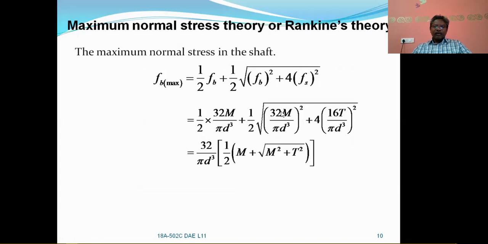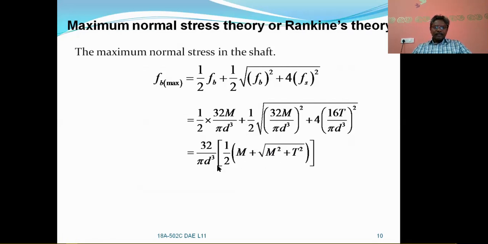So you can bring 32 by pi d cube to the outside as a common factor. It will become 32 by pi d cube into 1 by 2 into M plus under root of M square plus T square.